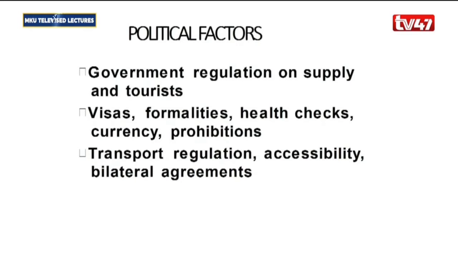So in that case, the transport regulations and bilateral agreements will come into play there.